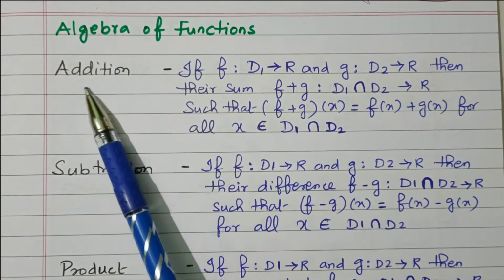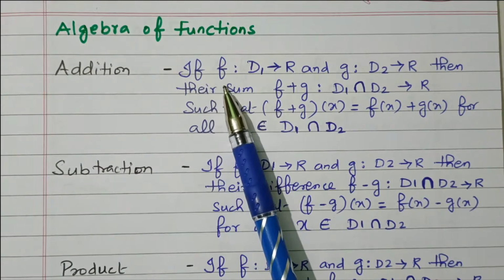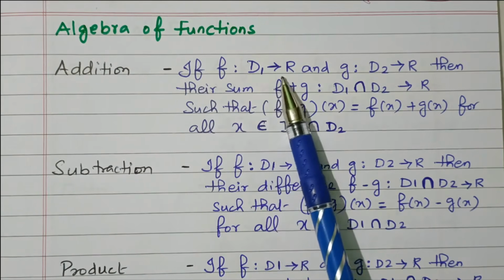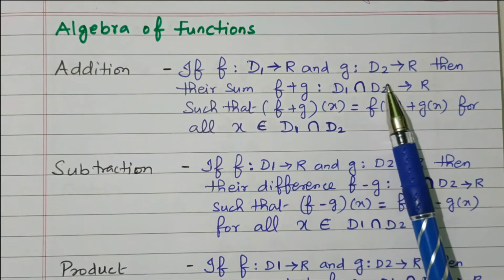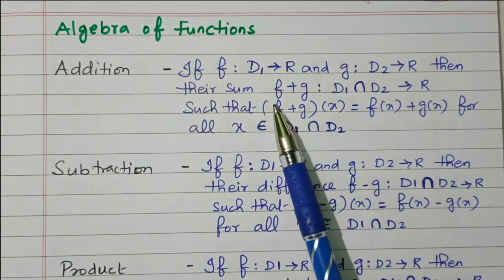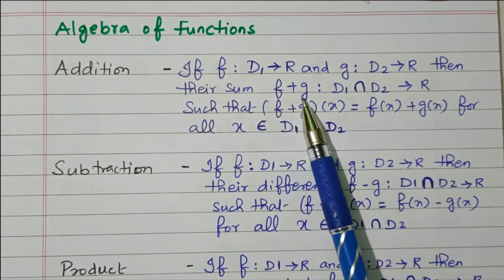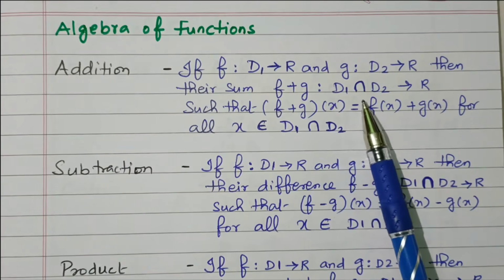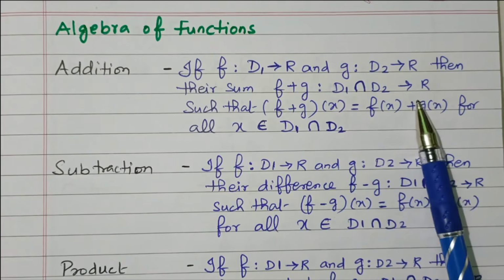So the name is addition. The function f is defined on D1 and function g is defined on D2. While adding the two functions f plus g, we have D1 intersection D2 relates to R.